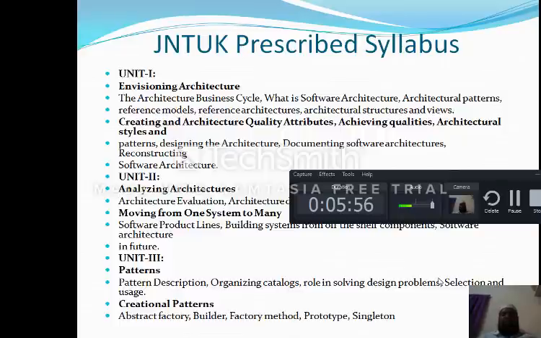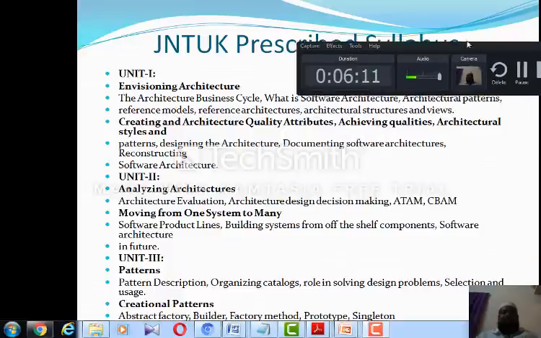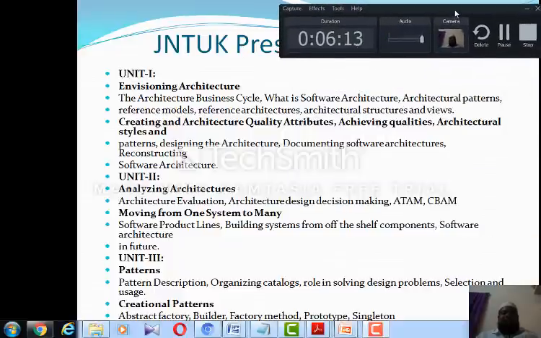Unit 1 and unit 2 deal with the fundamentals of architectures, types of architectures, how these architectures evolve, how they are analyzed, and what the software product lines are. All these things we will discuss in unit 1 and unit 2. Whereas from unit 3 onwards, we will discuss the patterns.